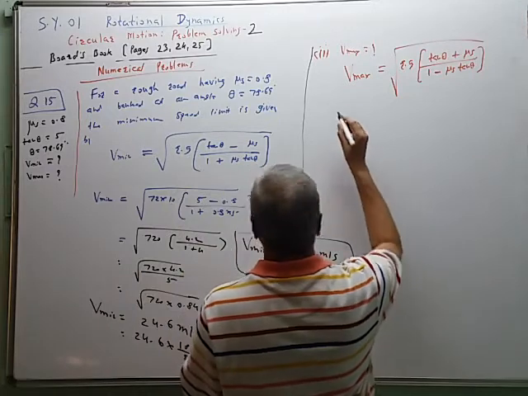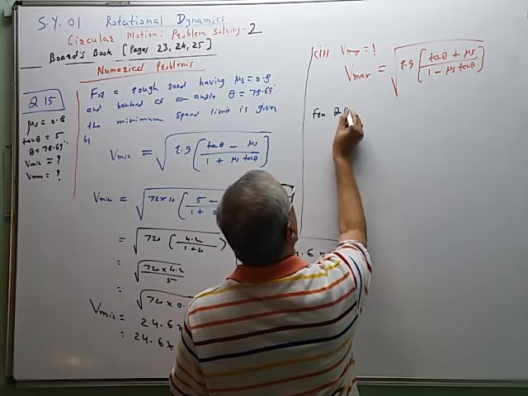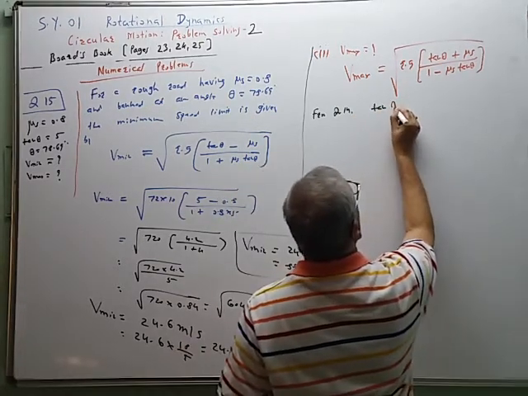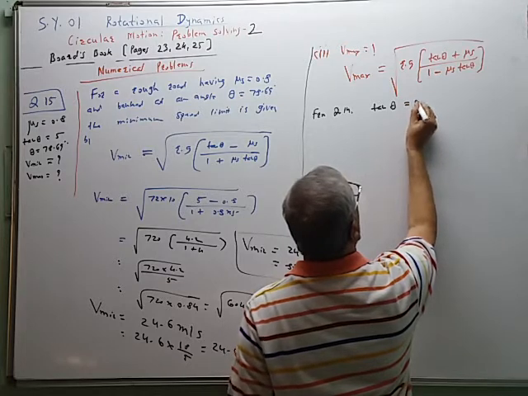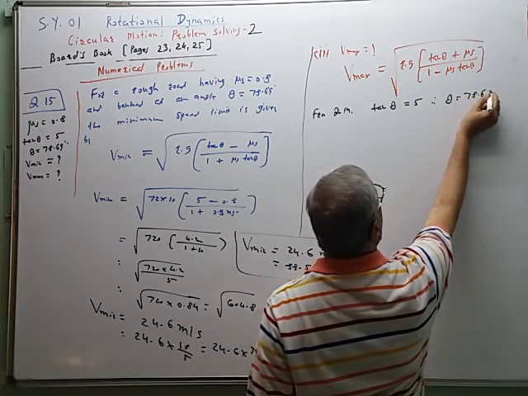So from question number 14, tan theta is equal to 5, therefore theta is equal to 78.69 degree.